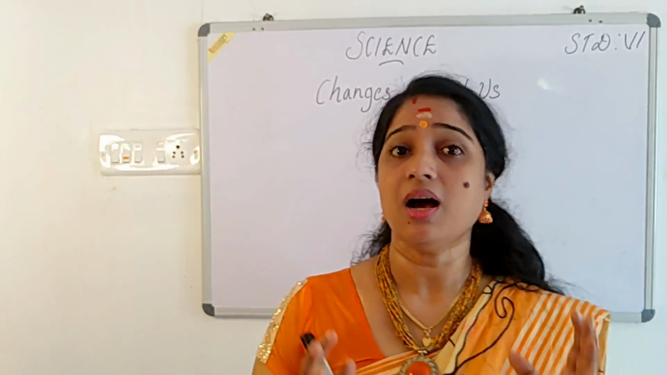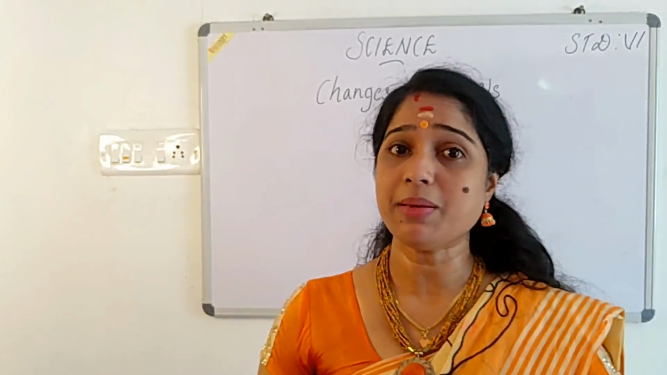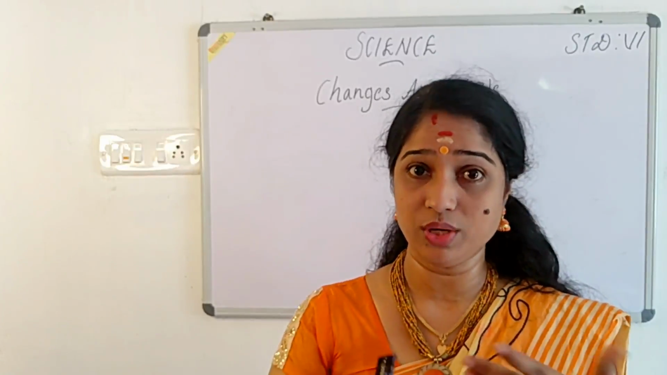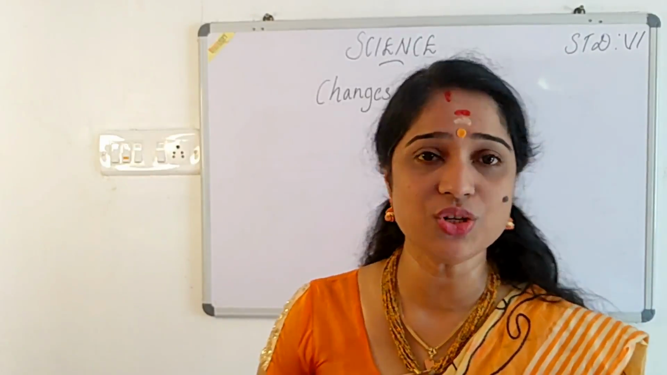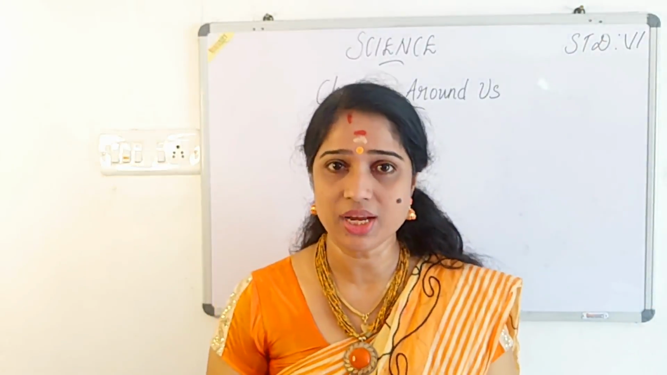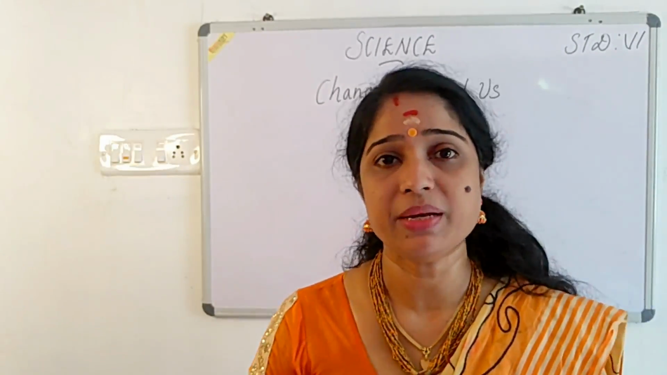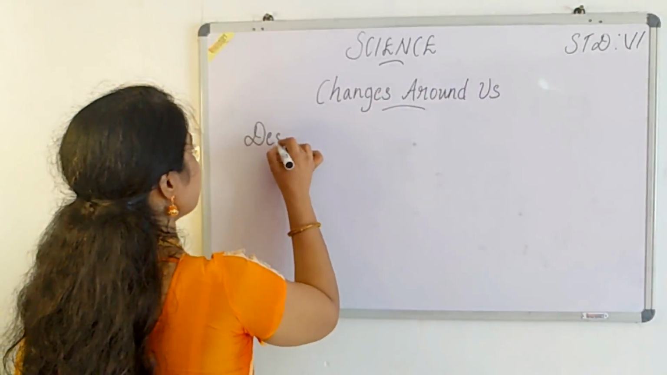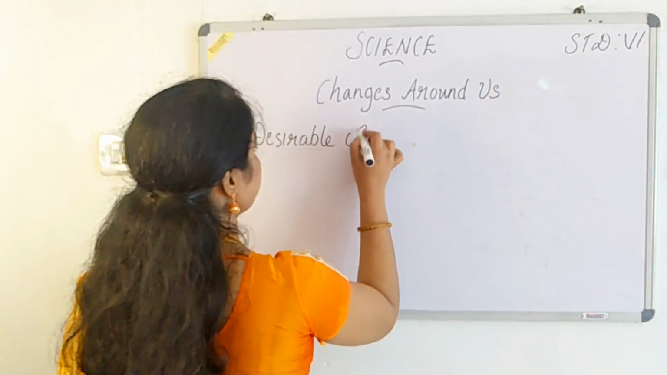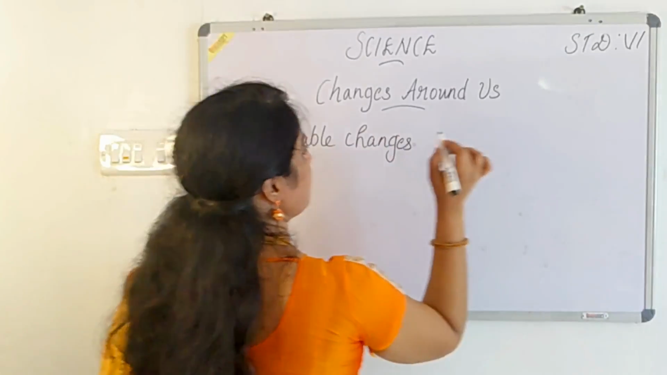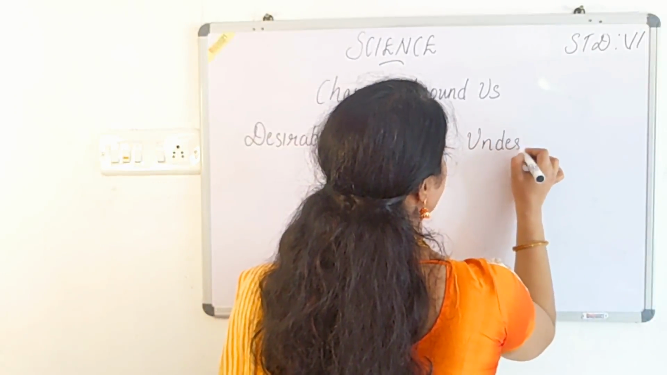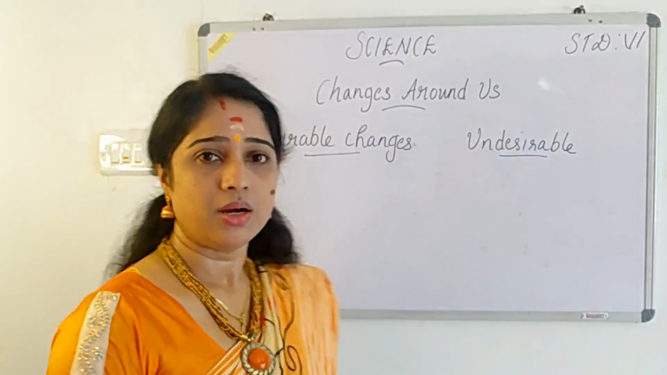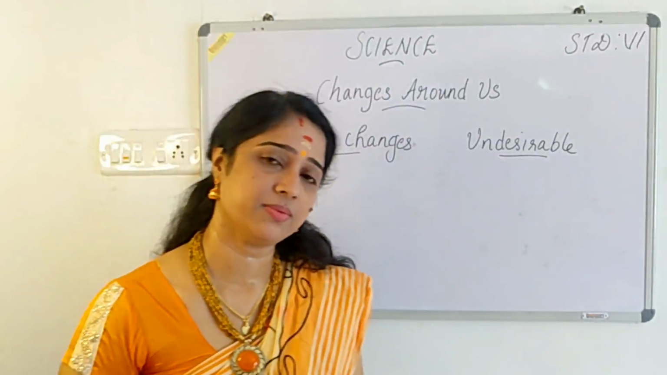Okay, so changes are important. Sometimes yesterday you had seen a bud. Today when we observe it, you could see that the bud has changed into a flower. So that is also a change. So changes can be divided into two main groups. That is desirable changes. Next one, it is the undesirable changes. Desirable and undesirable. Who can tell me what is meant by desirable change?